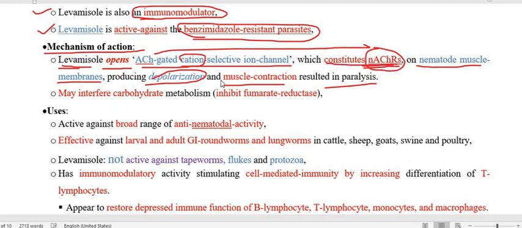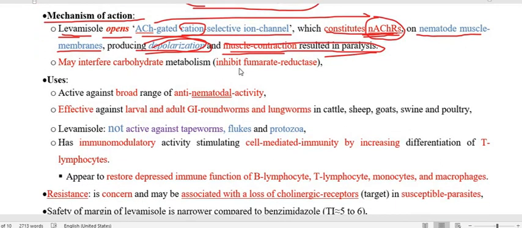So when this cation channel gate is opened by the levamisole, influx of cations occurs, which leads to depolarization and therefore muscle contraction, and finally leads to paralysis. In addition to that, they also inhibit the enzyme fumarate reductase that we already mentioned. This enzyme participates in the energy system of the worm.